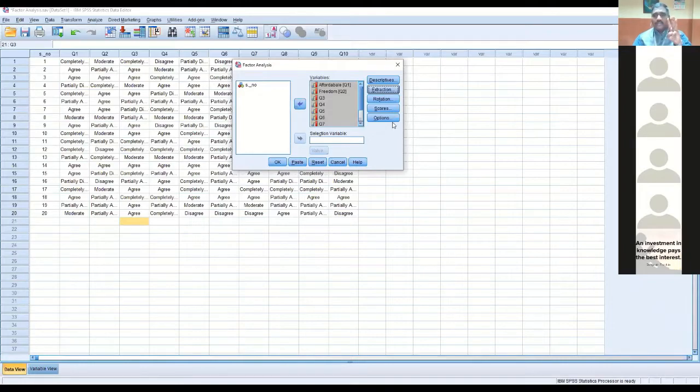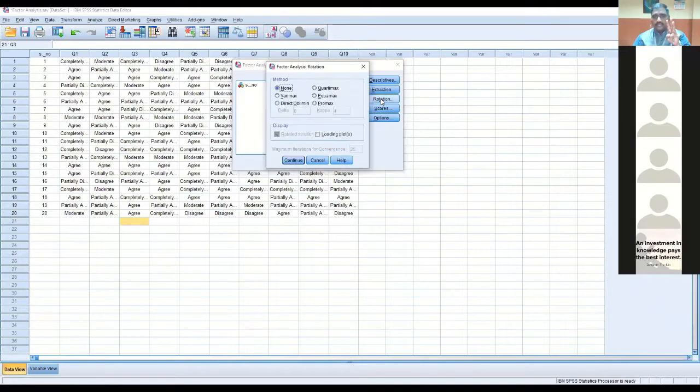Okay. Now the third option called rotation. In rotation, what options we need to enable? Anyone can put in the chat box what options that you need to enable. Very good, Nofal sir. Varimax. Varimax. Okay. Varimax.